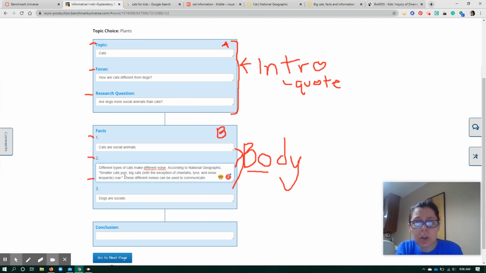Maybe some types of noises communicate, go away. I have food here that I just caught and it's my turn to eat. You need to go away so I can eat my food. Maybe noises communicate, this is my home. You can't come into my house.